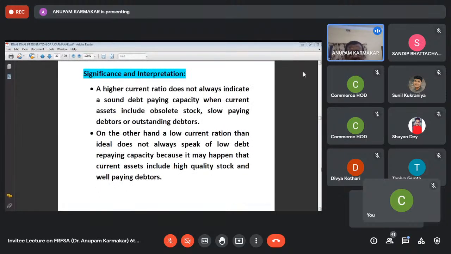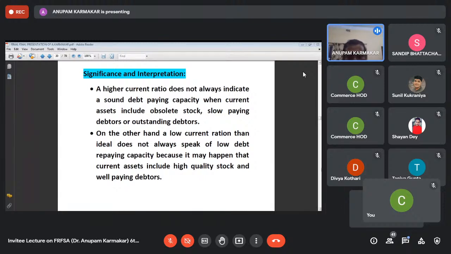See that a higher current ratio does not always indicate a sound debt paying capacity. If your current ratio is very high, that does not mean that if you take the loan you will be able to repay that. Why is the ratio high? Because the current assets include obsolete stock. The figure is very high, but it includes stock. Stock is one item of current assets. It includes very obsolete stock, and debtors, huge debtors, but slow paying debtors or outstanding debtors. As a result of that, your current ratio is very high, but actually it does not indicate that you are able to actually return the money.